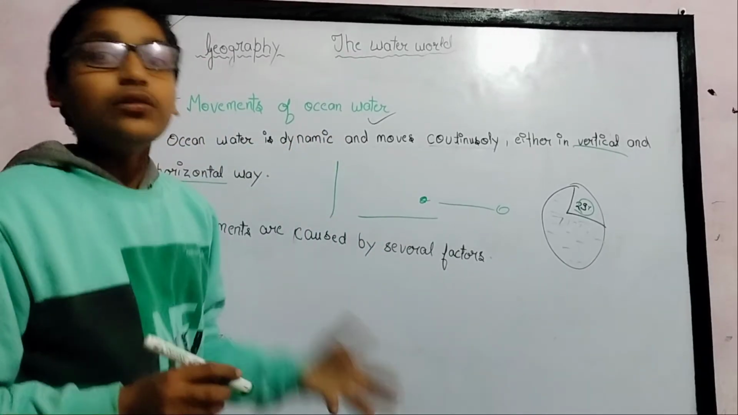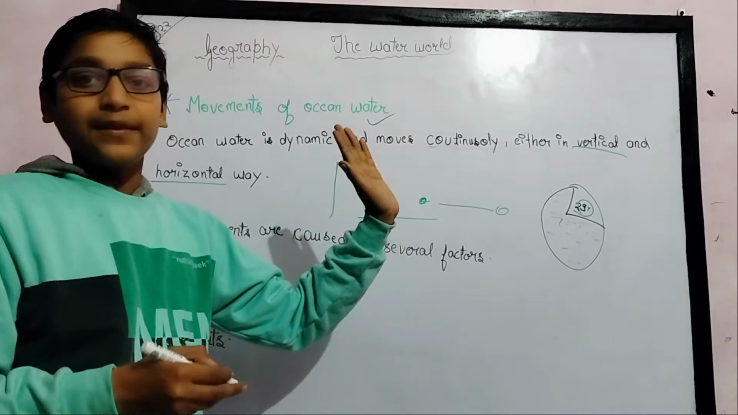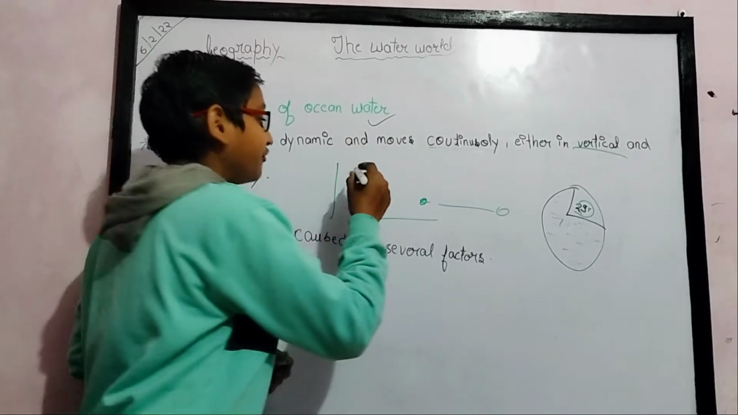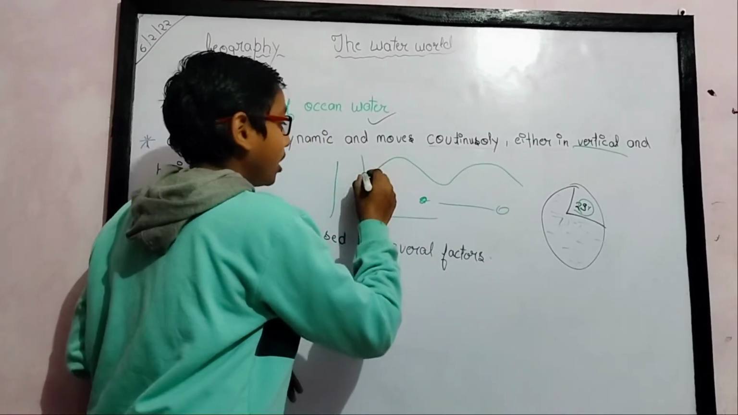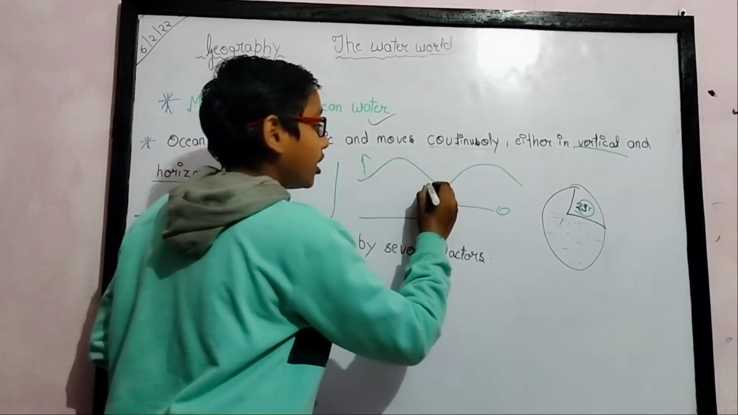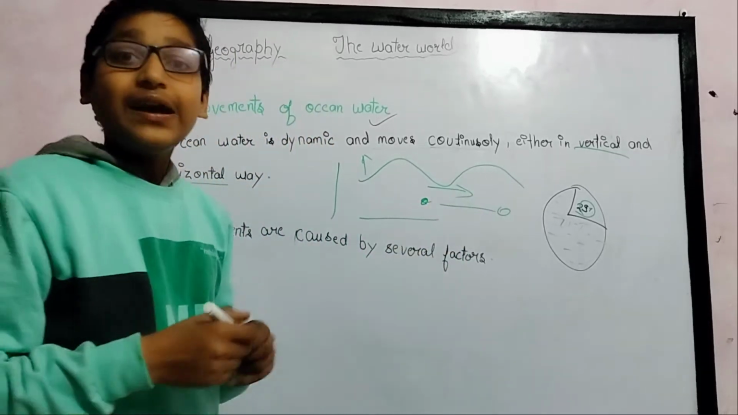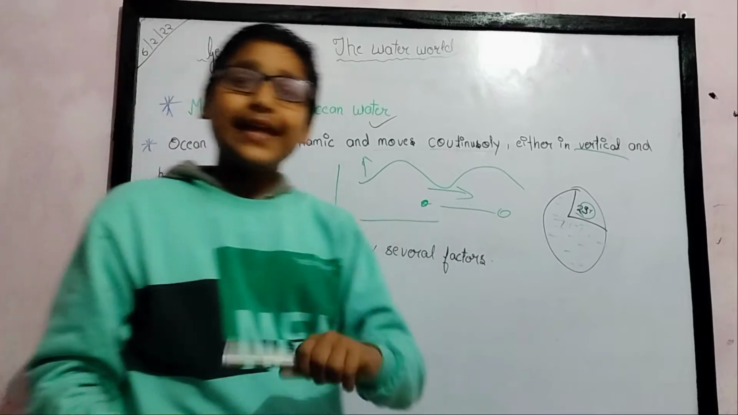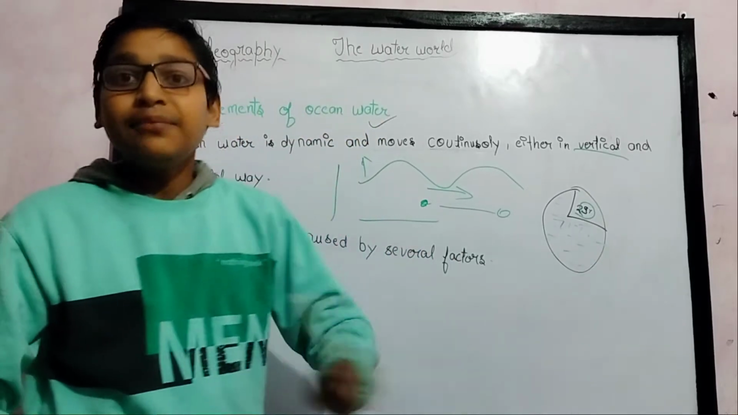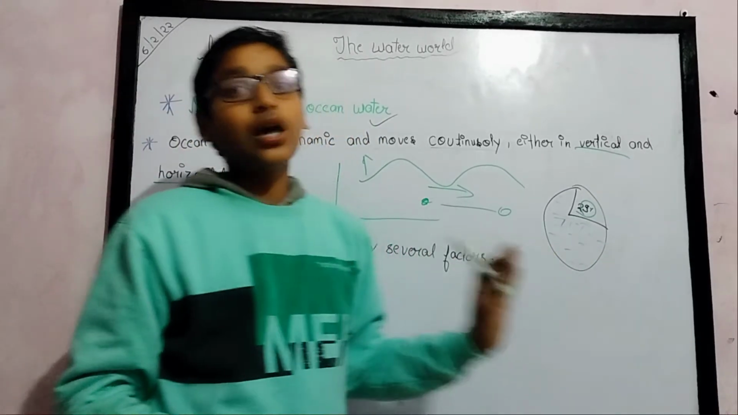You will see how the water moves vertically up in the air, as waves do. These are vertical and this is horizontal. Water moves vertically and horizontally continuously on the earth. Day and night, it moves continuously and never stops.